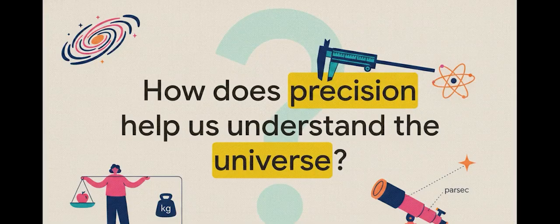And that brings us to a really profound question. How does mastering the precision of these microscopic measurements ultimately allow us to understand the massive scale of the entire universe? Think about it. From buying 2 kilos of everyday apples, to perfectly measuring the 0.01 millimeter thickness of a wire, to calculating the distance to a distant star in parsecs, physics relies entirely on the exactness of our instruments. It kind of leaves us to wonder, what completely new rules of the universe are we going to discover when our instruments become even more precise?